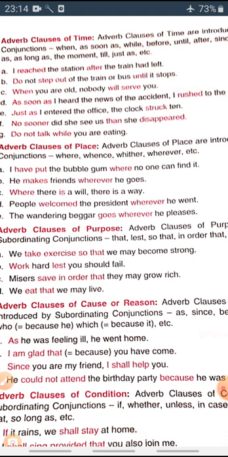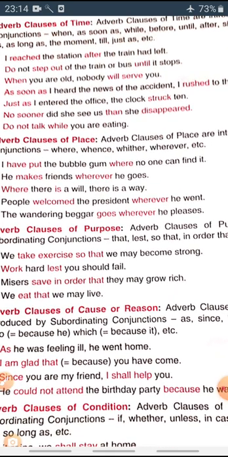And how the action has been done, where the action has been done, we are providing an adverb to modify the meaning of the verb. So here it is telling you when the action has been done. It is the adverb clause of time.